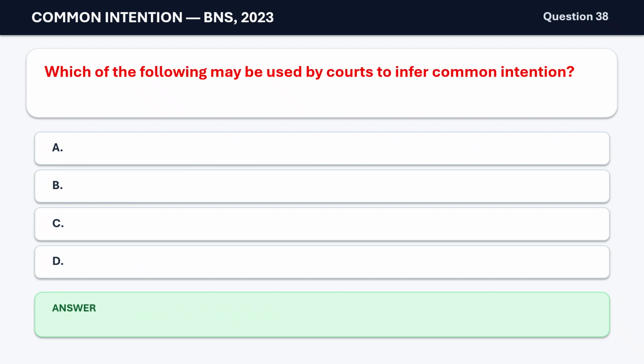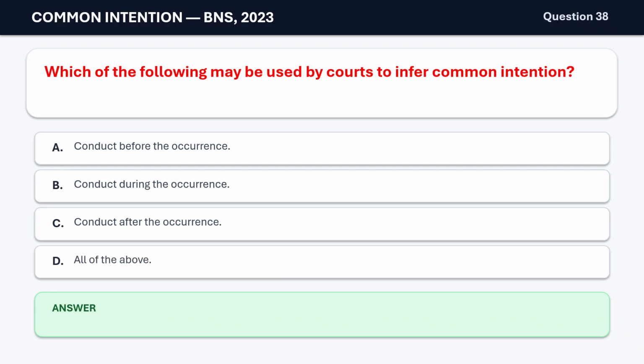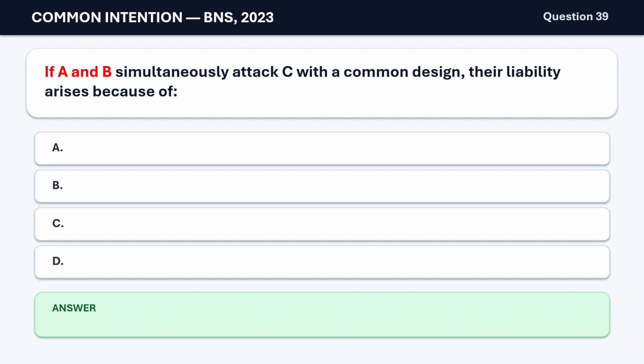Question 38. Which of the following may be used by courts to infer common intention? A. Conduct before the occurrence. B. Conduct during the occurrence. C. Conduct after the occurrence. D. All of the above. The correct answer is D. All of the above.